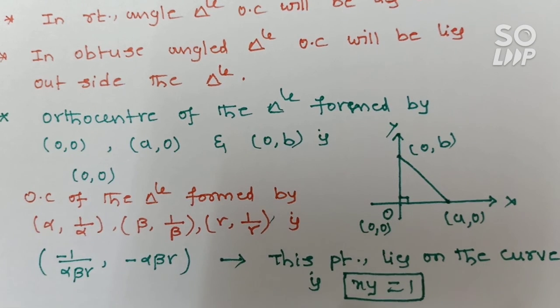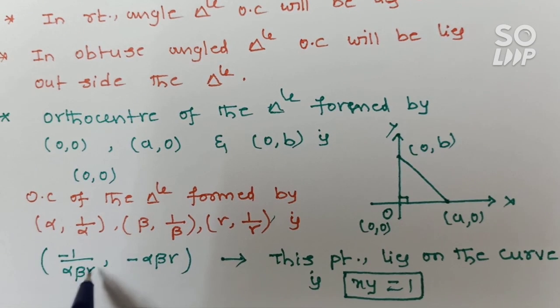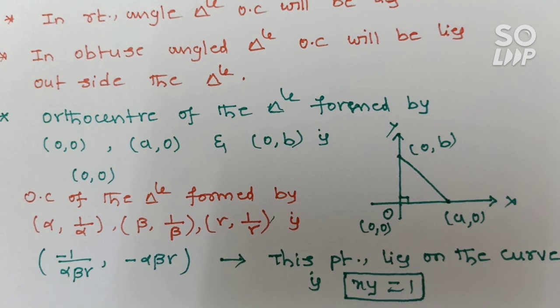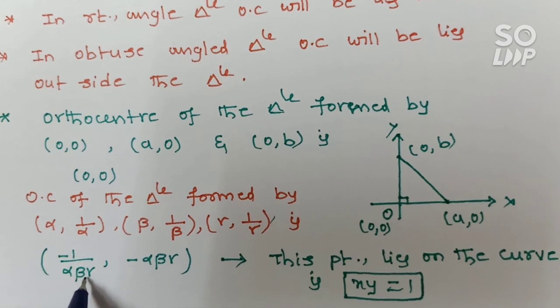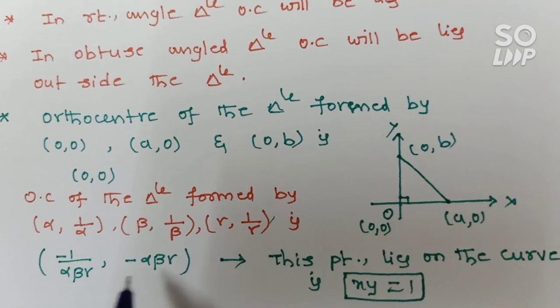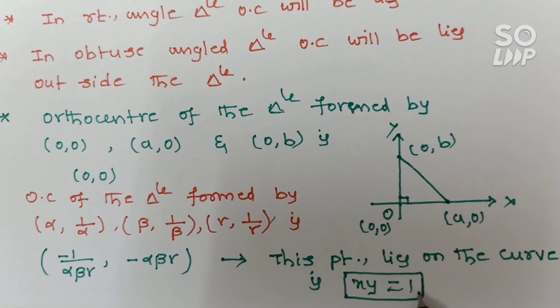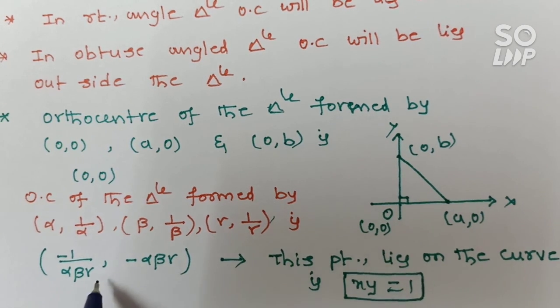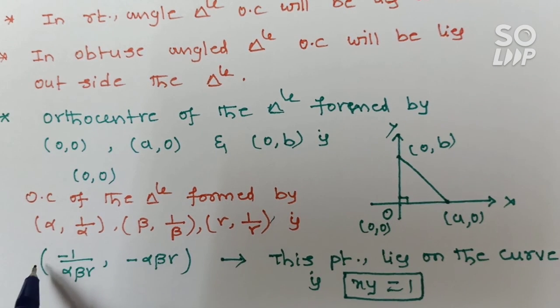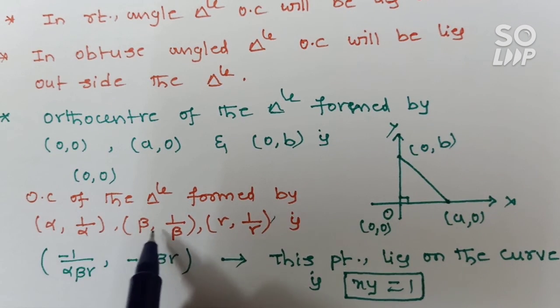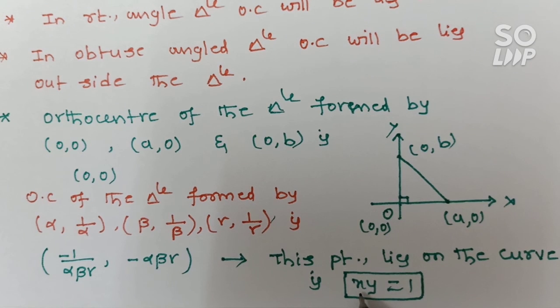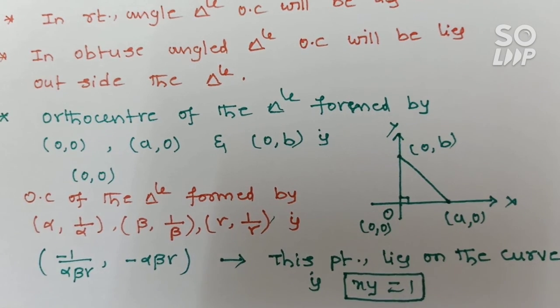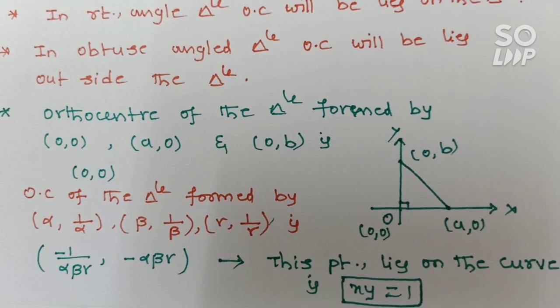Locus means the curve on which the point lies. So the orthocenter lies on which curve? x into y is equals to 1. So the locus of the orthocenter of the triangle formed by these points will be xy equals 1. This is a very important concept, so please all of you remember this one.